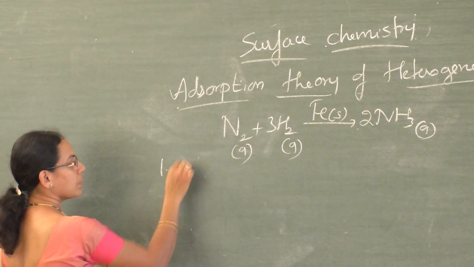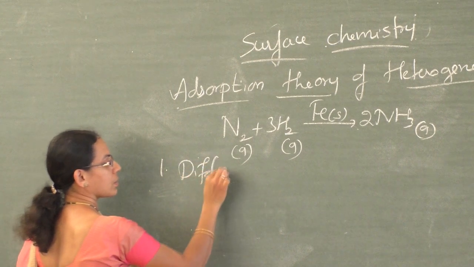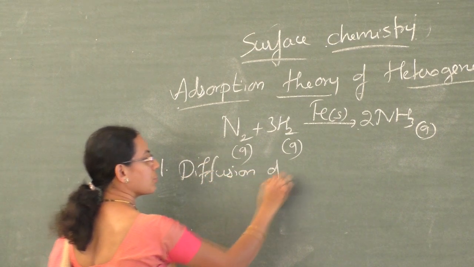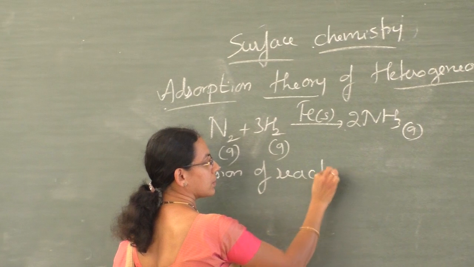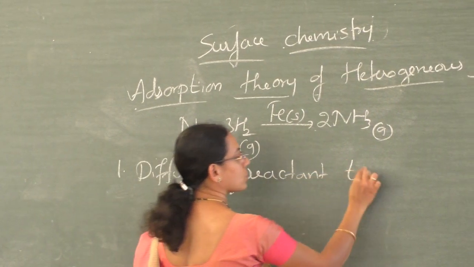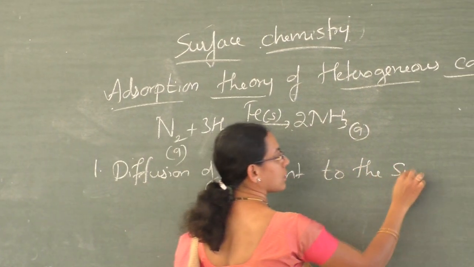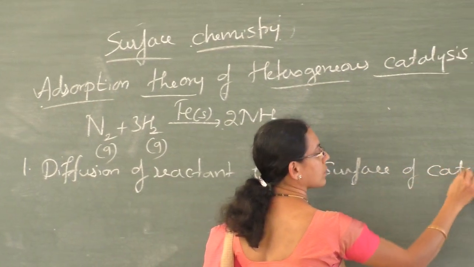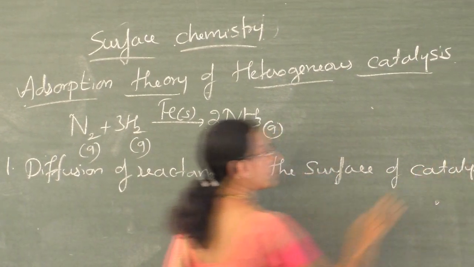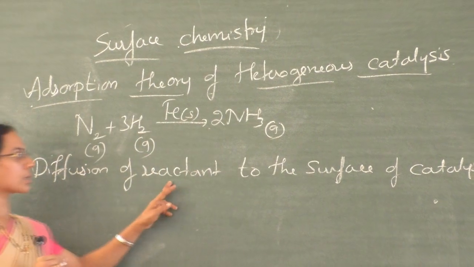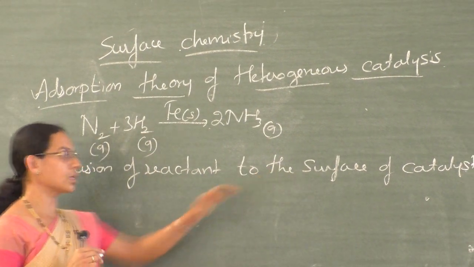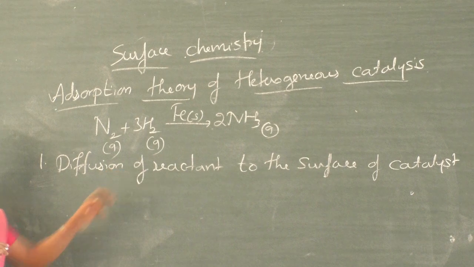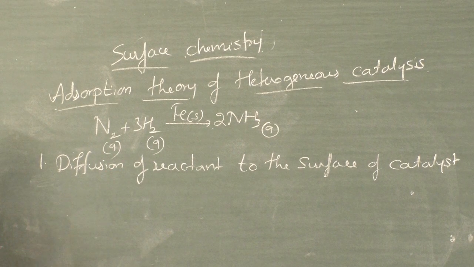In the first step, diffusion of the reactant to the surface of the catalyst. I will explain this in detail using a schematic diagram.